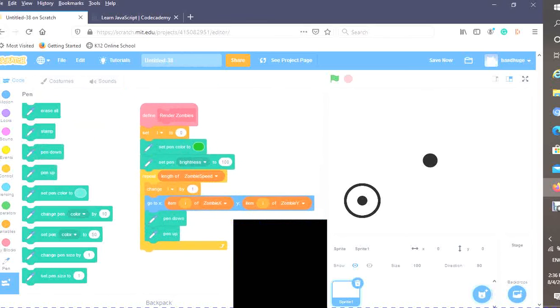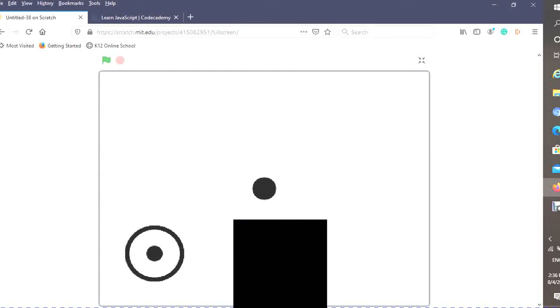And hopefully we should get our zombies coming towards the player. So there it is. We now have zombies sort of moving towards the player.